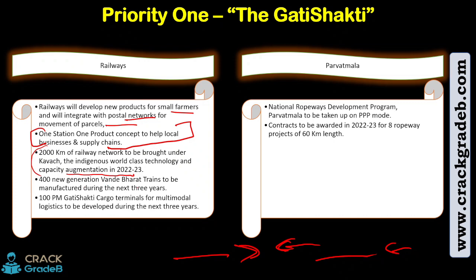400 new generation Vande Bharat trains to be manufactured during the next 3 years. Okay, Vande Bharat trains are very advanced trains that you have seen, right? The white color train. Then 100 PM Gati Shakti cargo terminals for multimodal logistics to be developed during the next 3 years, right? Now about the Parvatmala, National Ropeway Development Program Parvatmala to be taken up on the PPP model. Then contract to be awarded in 22-23 for 8 ropeway projects of 60 km length throughout the country.